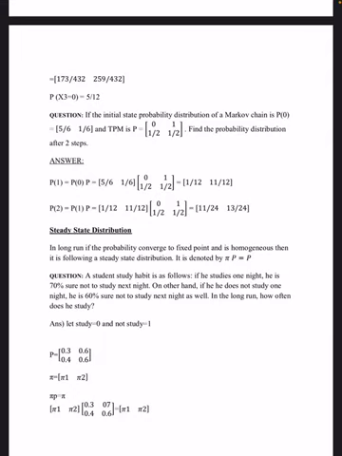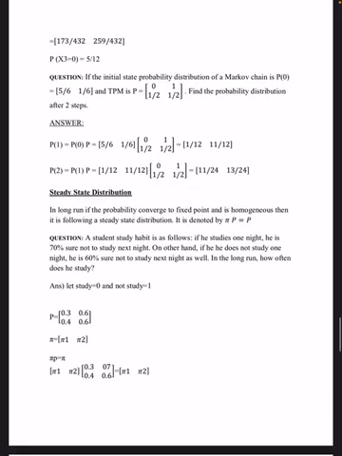Now we have steady state distribution. In the long run, if the probability converges to a fixed point and is homogeneous, then it is following a steady state distribution. It is denoted by pi P equal to pi.